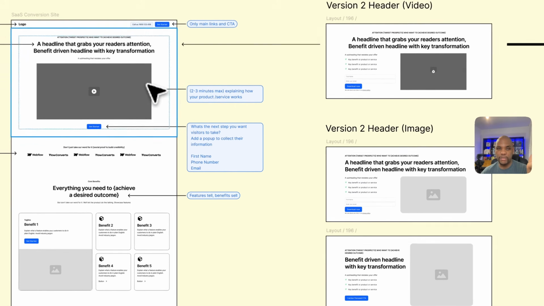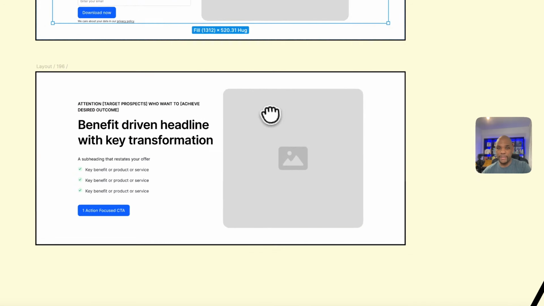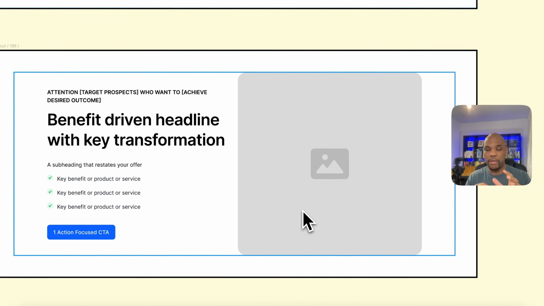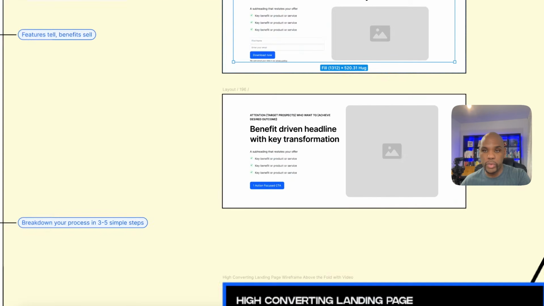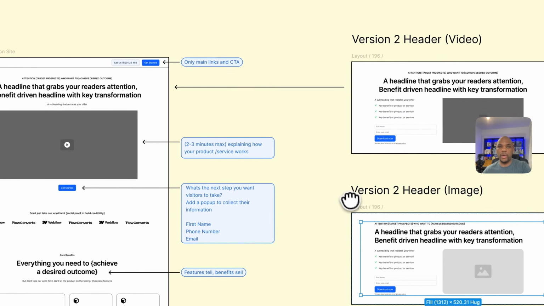You want to test this format could work, another type of format could work, where we keep it benefit driven, but we're just keeping the structure very much image on the right, benefit driven on the left, and a simple, action-focused call to action button is always going to be the main CTA that we use all across the page, no matter where we are.